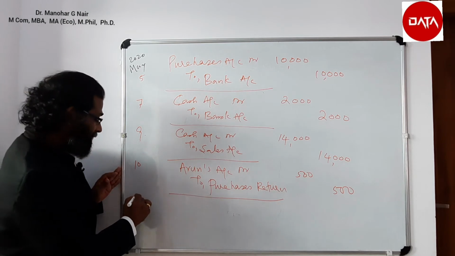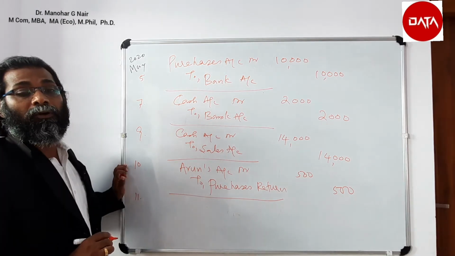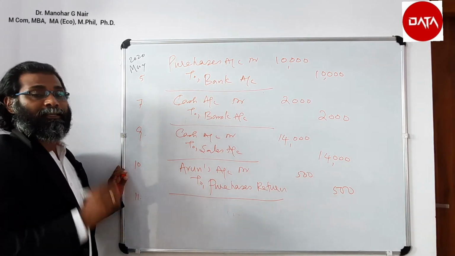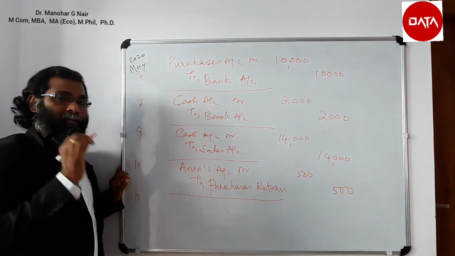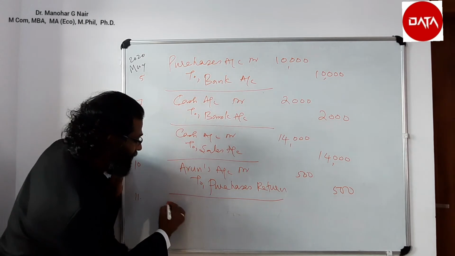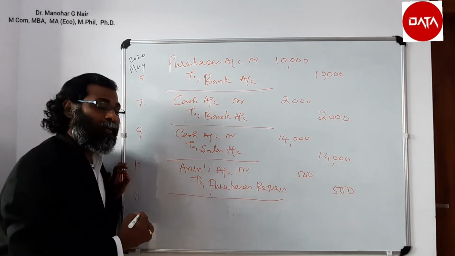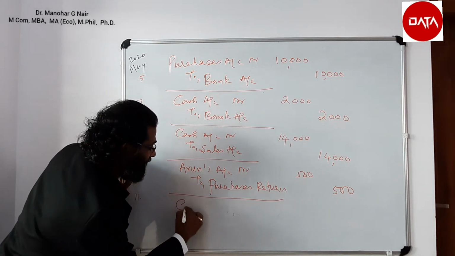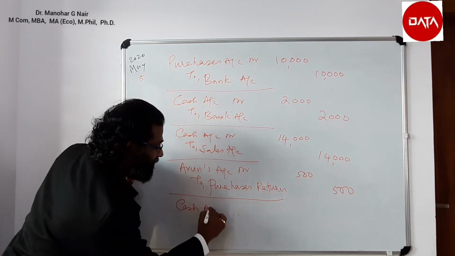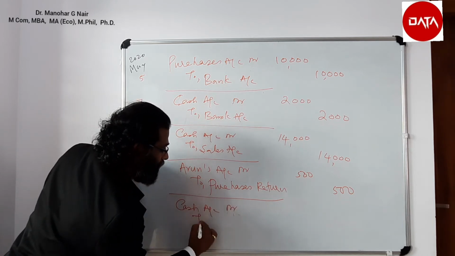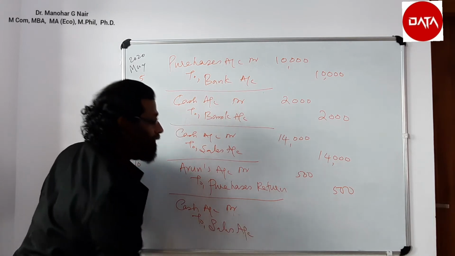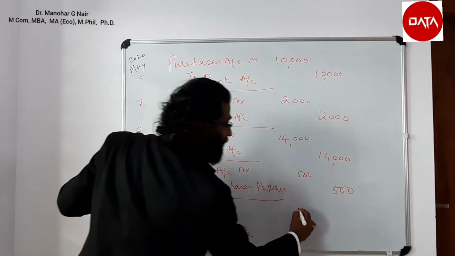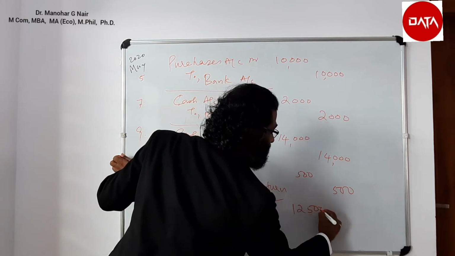Next is on 11th, sold goods to Vinod and received a check. A check received should be treated as cash received, so cash account debit to sales account. Value 1,25,000.